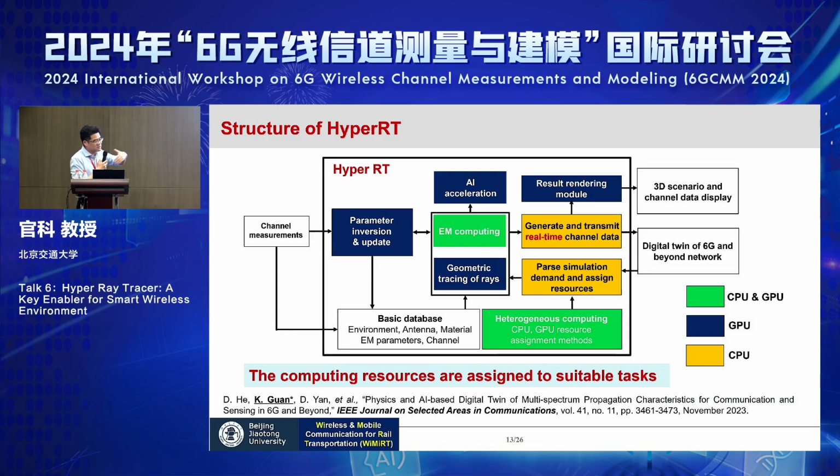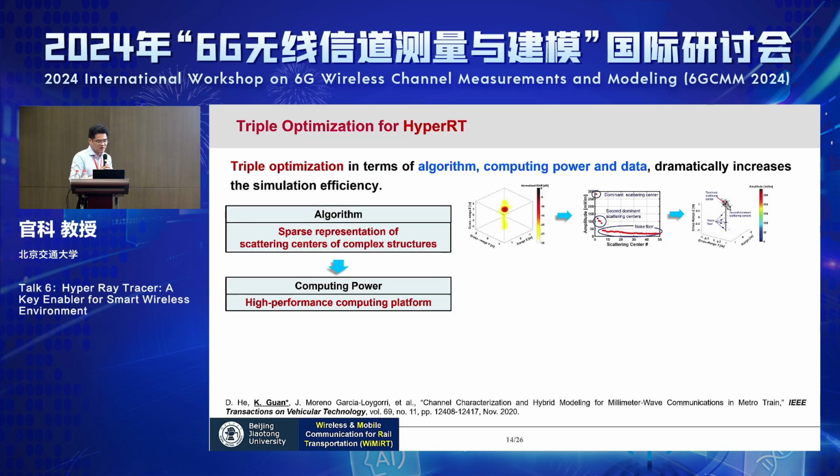But for a lot of time-consuming work like AI acceleration or geometry tracing of the rays, they are just repeated work, so the GPU is perfect for this. The idea is just to put the correct task on the correct computing unit, and then you get high efficiency. Apart from this, we also made some other optimization.